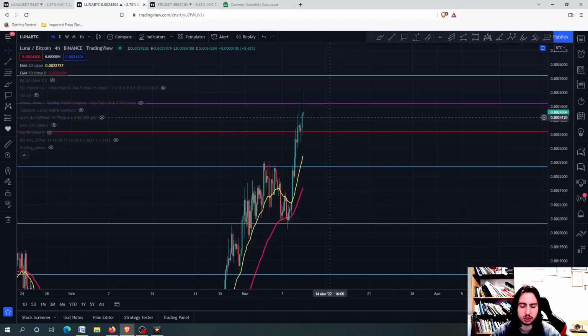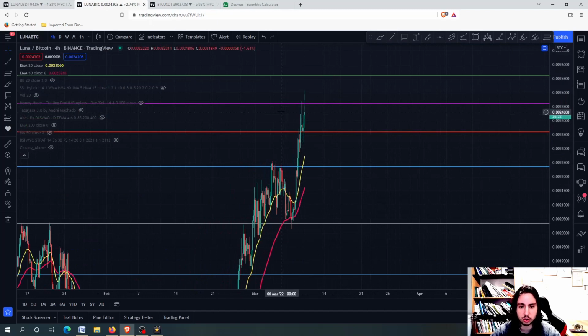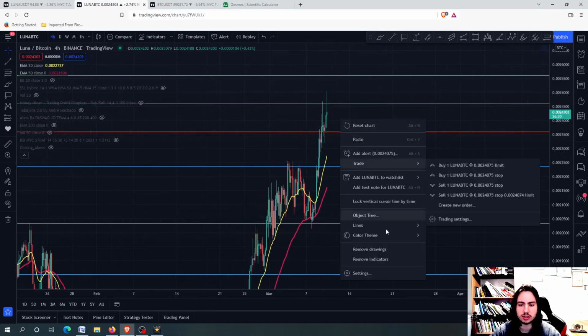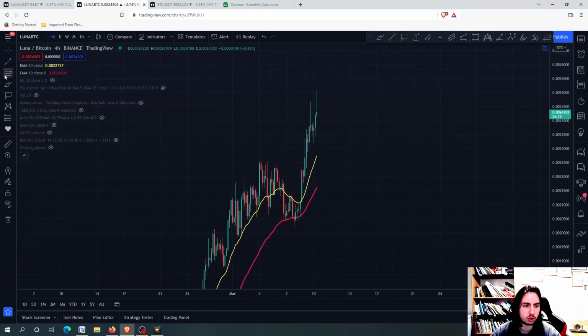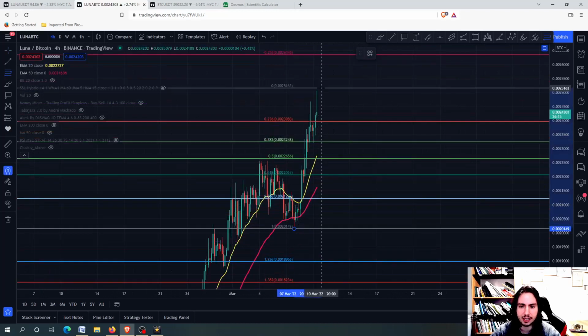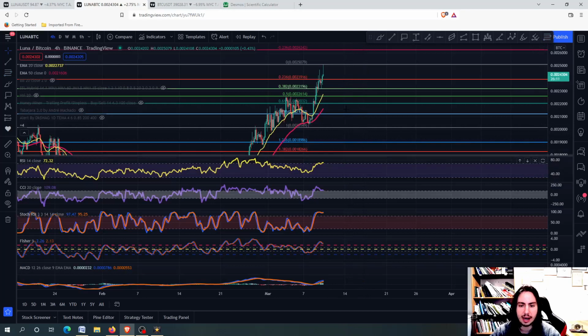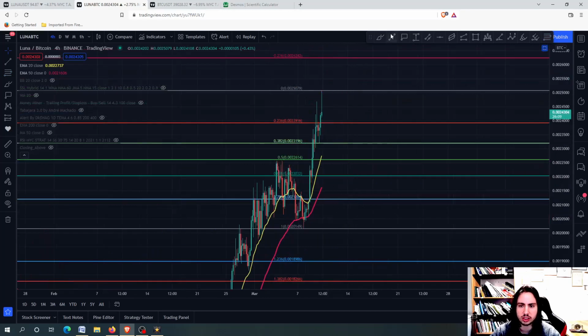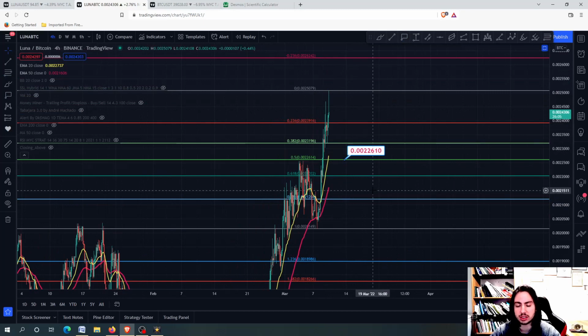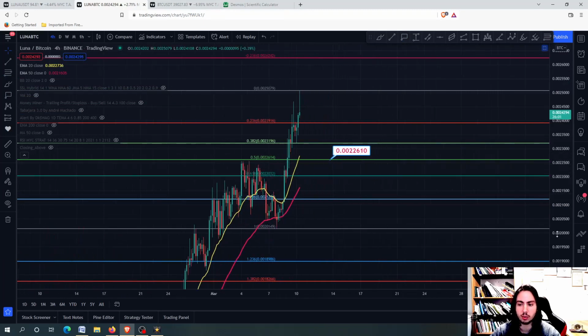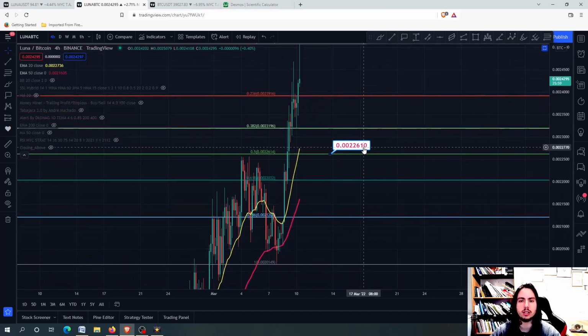Let's see the Luna against Bitcoin chart and the Bitcoin chart as well. For the Luna against Bitcoin chart, this should be a very strong correction coming, and I feel like we are going to go lower to the next support levels. I think that we can manage to go to the 0.5 Fibonacci retracement probably, and then we will see about that. If we hold the 0.5, then we are all set, we are all good to go. 0.2022610.